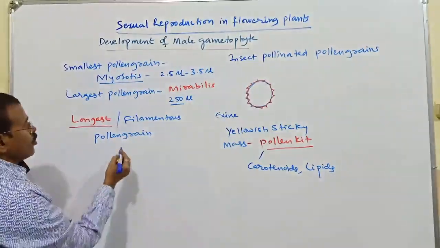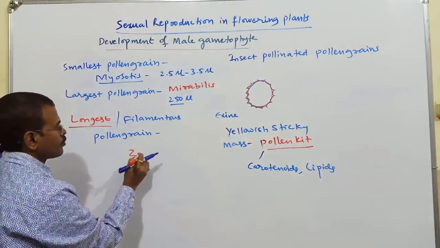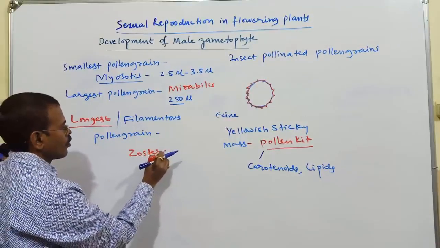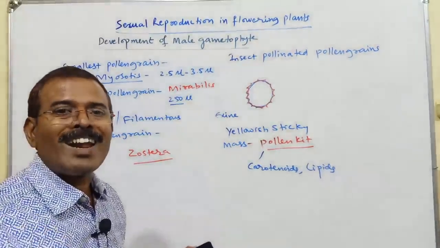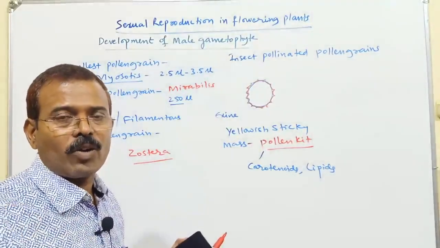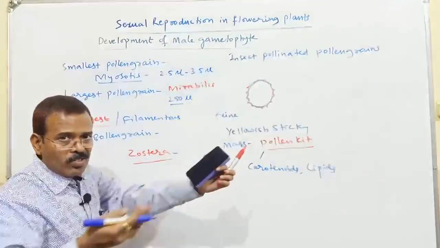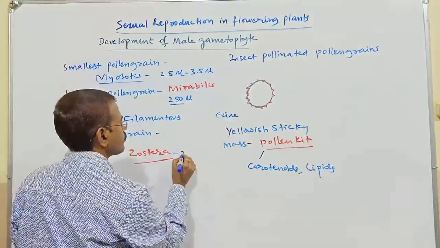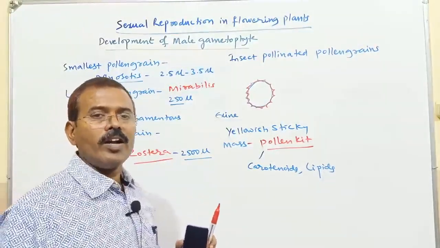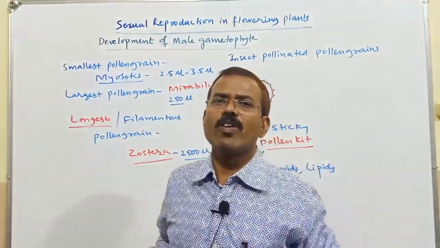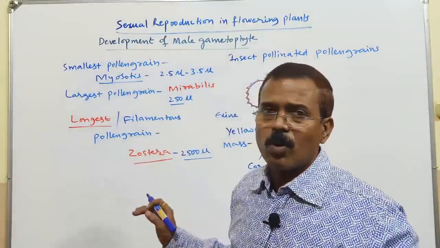So this you will find in, for example, Zostera, a marine aquatic plant, a marine hydrophyte, a submerged hydrophyte. It has the longest pollen grain, 2500 micron. So this general information regarding the smallest pollen grain and the largest and longest pollen grain, these things you remember.